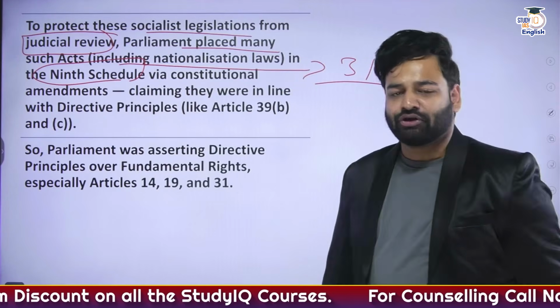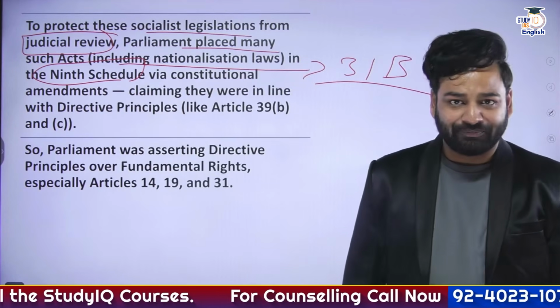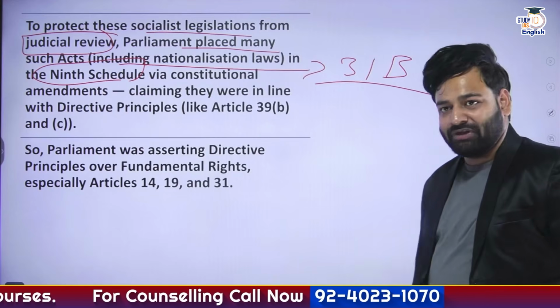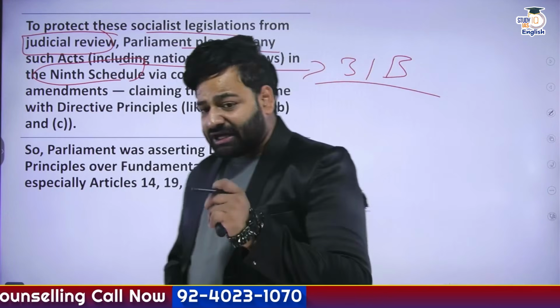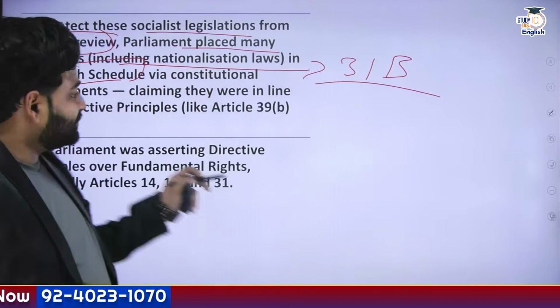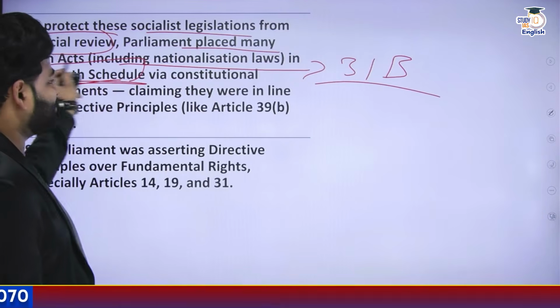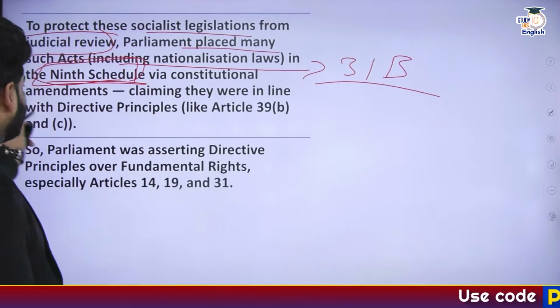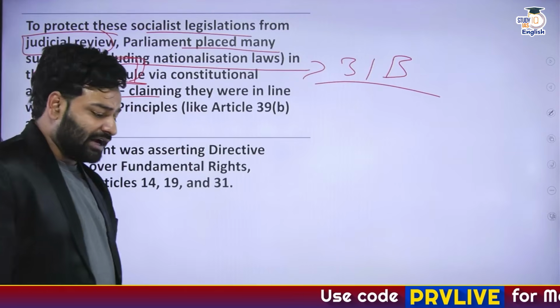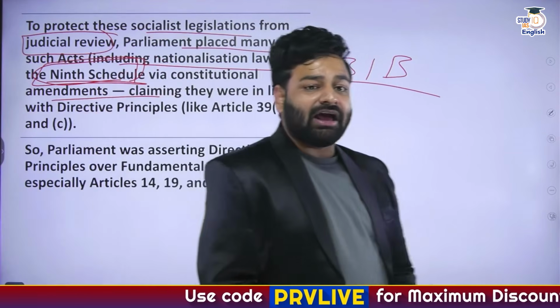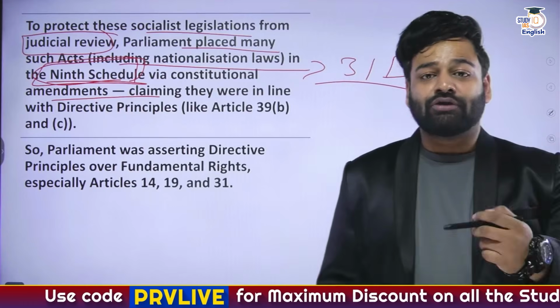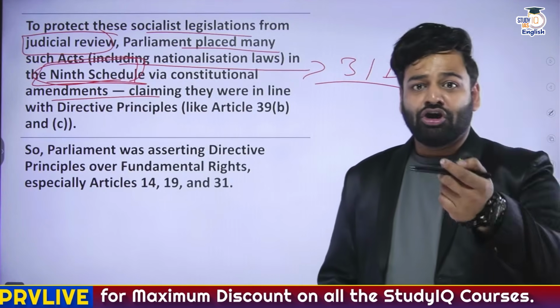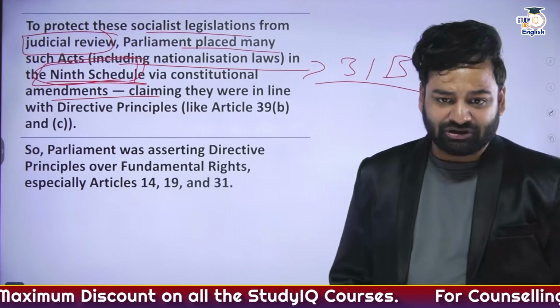Once again inserted into the Constitution through the First Constitutional Amendment Act, right? And so as you can see, Parliament was using Article 31B, the Ninth Schedule, as its shield from any kind of judicial review that can declare any law invalid on the grounds of contravening the fundamental rights.